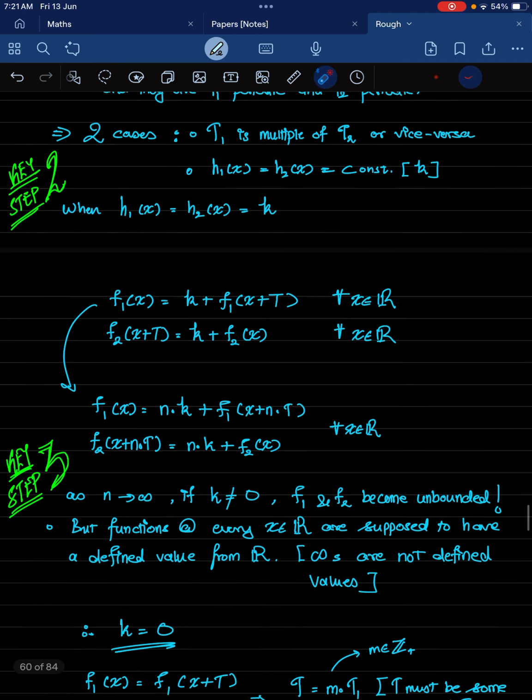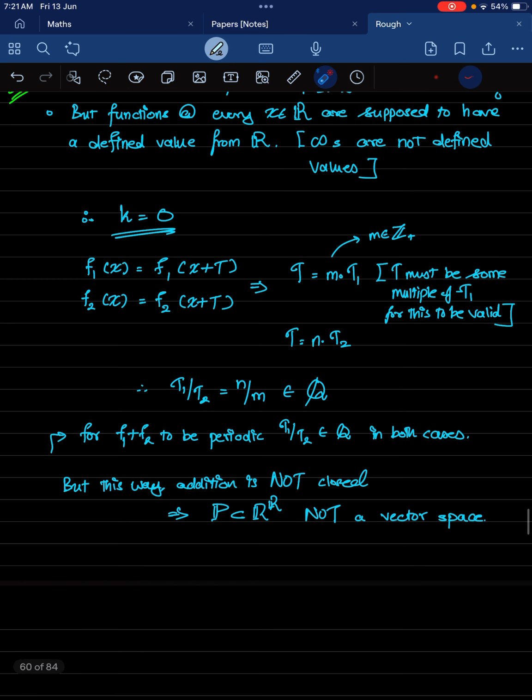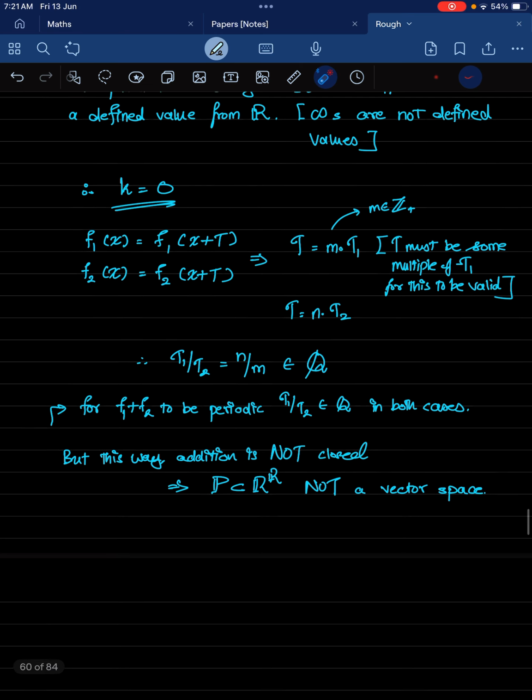And that's the condition for periodicity in both cases. In case t1 is a multiple of t2 or vice versa, and even when h1 and h2 are both constant functions. So in that case, t1 over t2 must be a rational number. That's the condition for periodicity. For the sum of two periodic functions to be periodic as well, the ratio of the periods must be a rational number. But not all periodic functions may follow this.